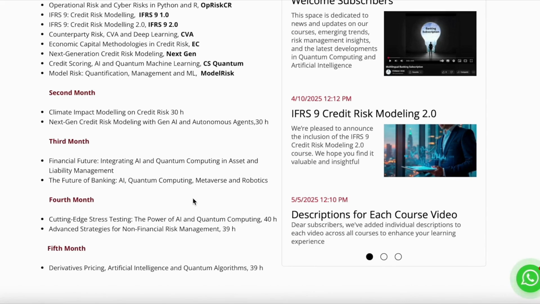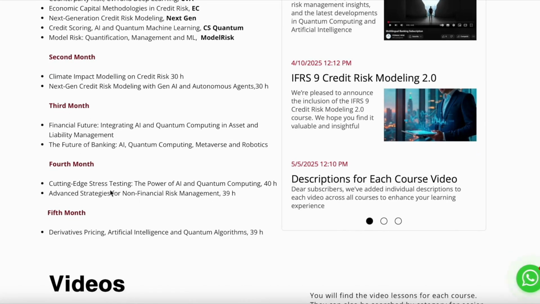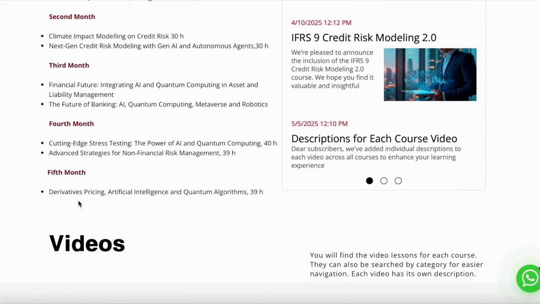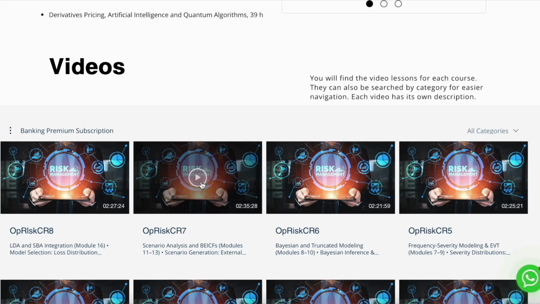In the fourth, Cutting-Edge Stress Testing. The Power of AI and Quantum Computing. Advanced Strategies for Non-Financial Risk. In the fifth, Derivative Pricing, Artificial Intelligence, and Quantum Algorithms. This is the course of Operational Risk and Cyber Risk Modeling.